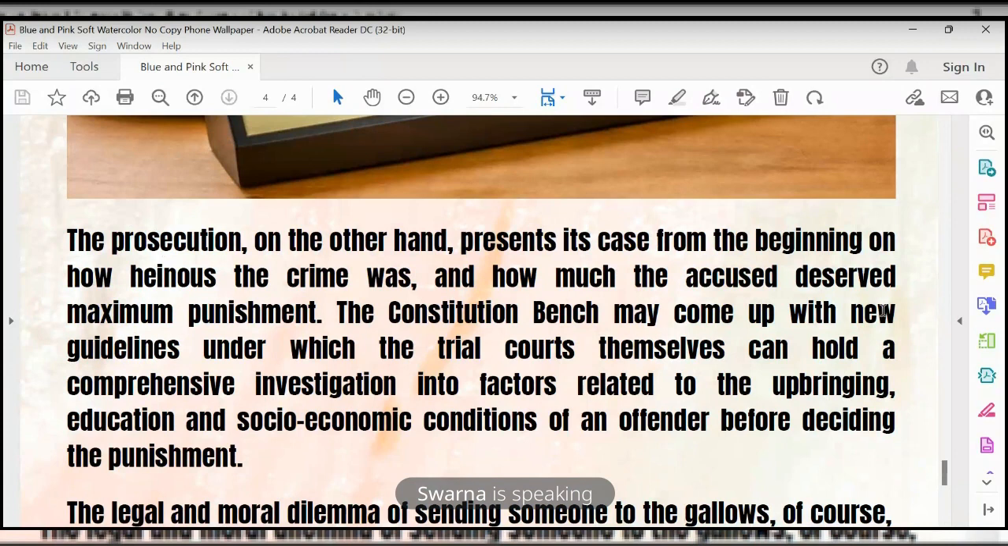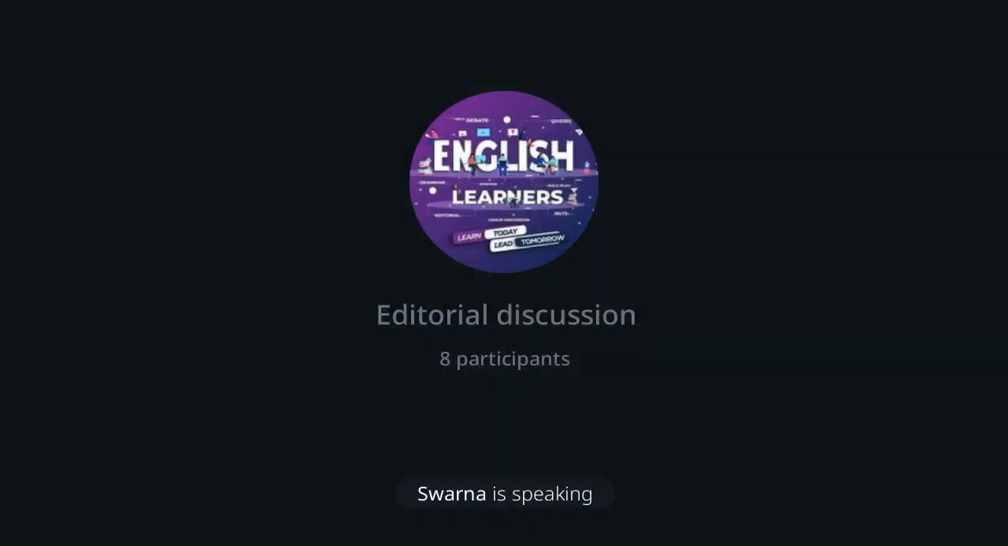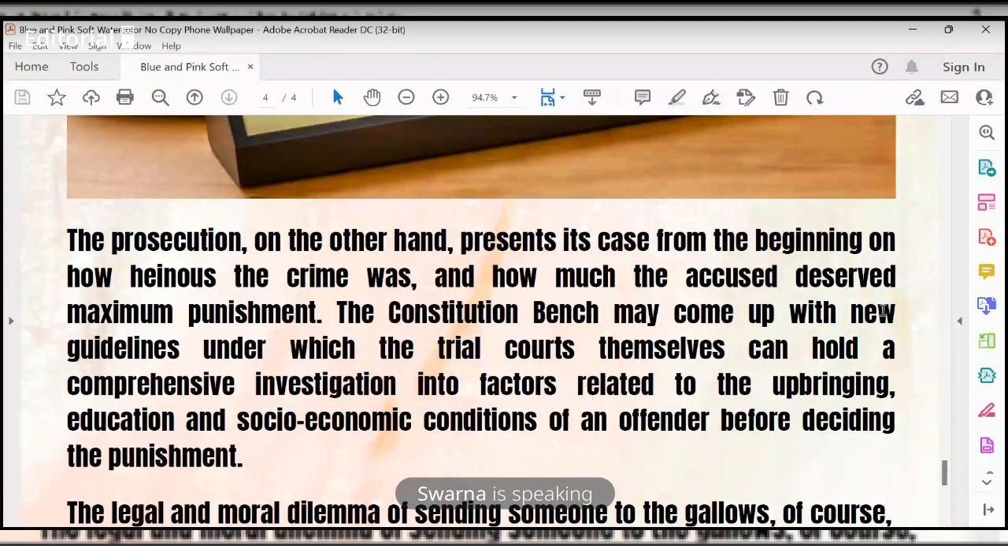That is, the Constitution bench may come up with new guidelines under which the trial courts themselves can hold a comprehensive investigation into factors related to the upbringing, education, and socio-economic conditions of an offender before deciding the punishment. Means the bench may come up with new guidelines. Constitution bench means a group of 4 or 5 judges. They can also give their statements according to the environment. May means possibility.